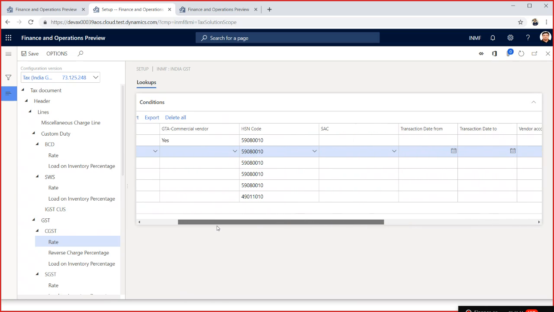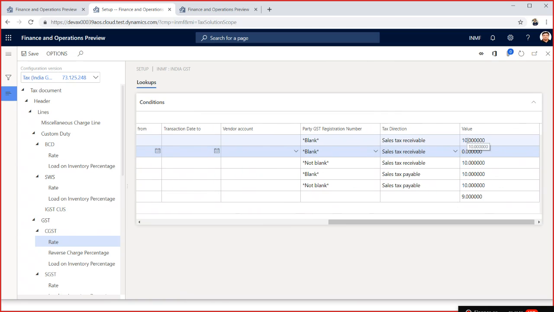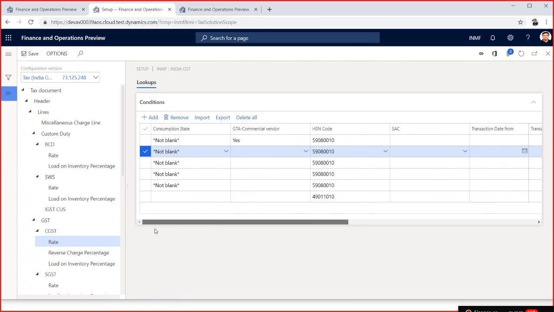In this way you can manage. If you say that your vendor is a GTA vendor, not registered, means party registration is blank, but still the tax rate should be 10%, that will be applicable. It will differentiate an unregistered vendor, which is a normal vendor, from the GTA vendor. Normally a GTA vendor could be registered, but there are cases where GTA vendors are not registered. Still, you have to pay the taxes.